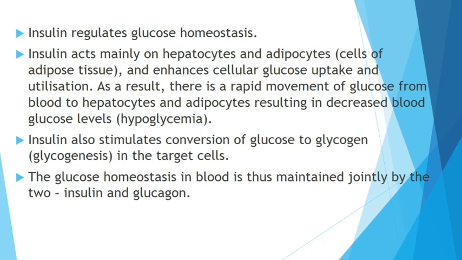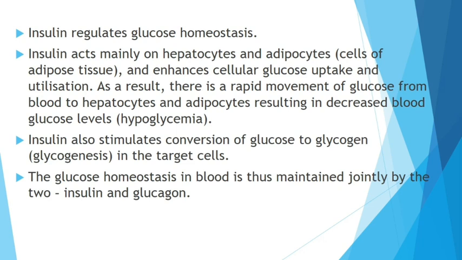It actually helps the cell to take up a high concentration of glucose. As a result, it reduces the concentration of glucose in the blood. Insulin acts mainly on hepatocytes, that is liver cells, and adipocytes, that is adipose cells, which help in the increased fat in our body. So cells of adipose tissue, and it enhances cellular glucose uptake and utilization. As a result, there is a rapid movement of glucose from blood to hepatocytes and adipocytes, resulting in decreased blood glucose level. Hypoglycemia, that's it.